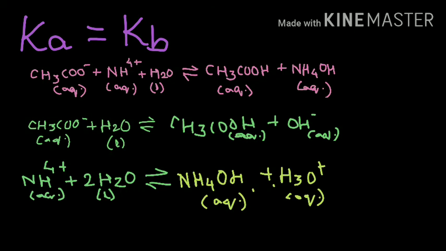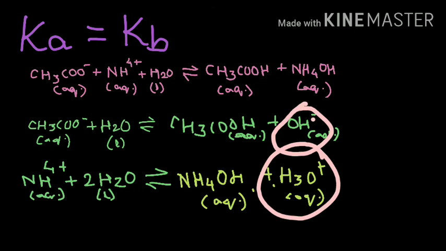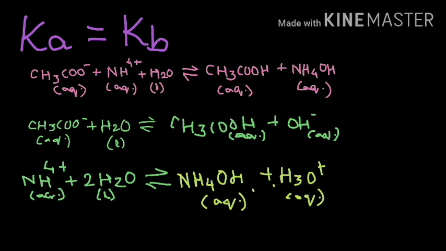The number of basic and acidic ions produced are equal, and hence the solution of ammonium acetate is going to be neutral in nature.